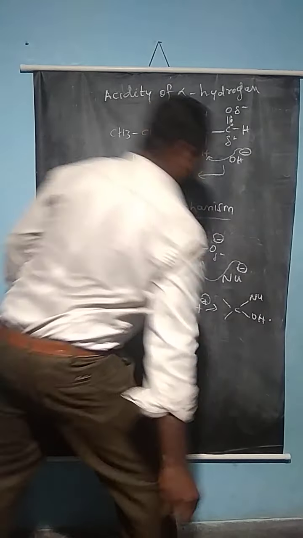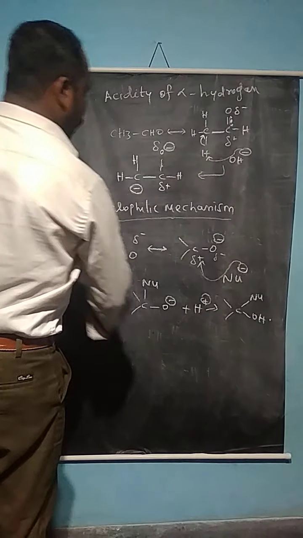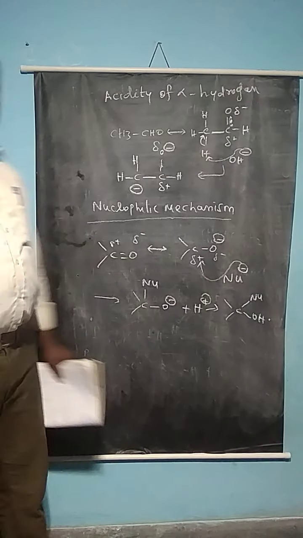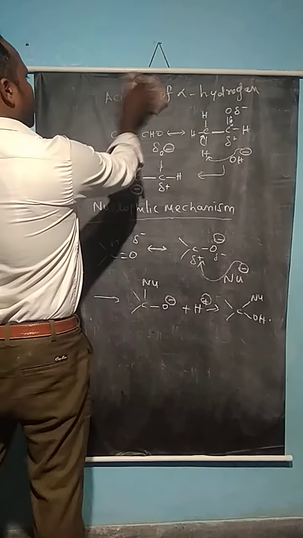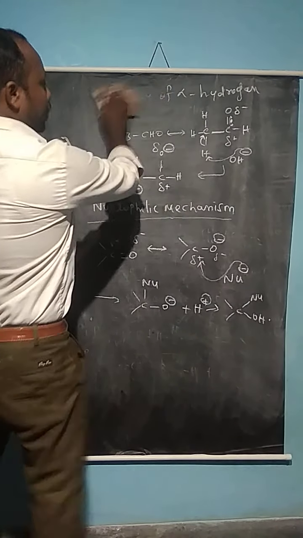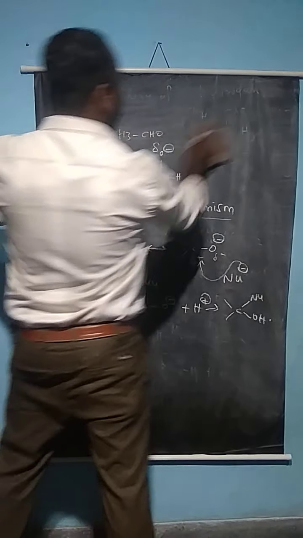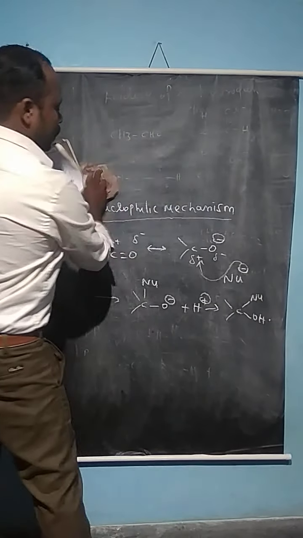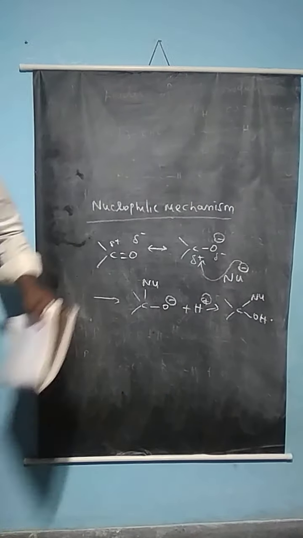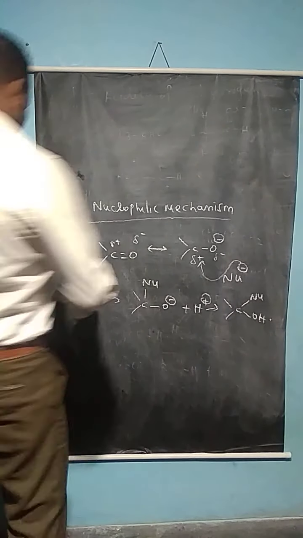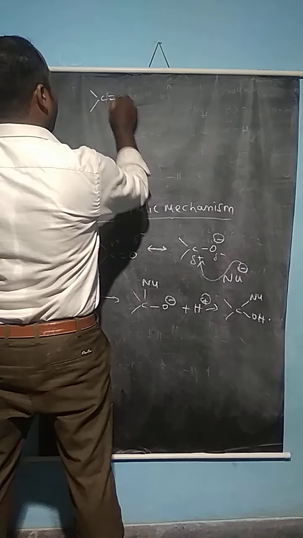This is the nucleophilic reaction mechanism of carbonyl compounds. Now we see whether the nucleophilic mechanism is catalyzed by acid or by base. The acid-catalyzed mechanism forms the following way. Here the C=O